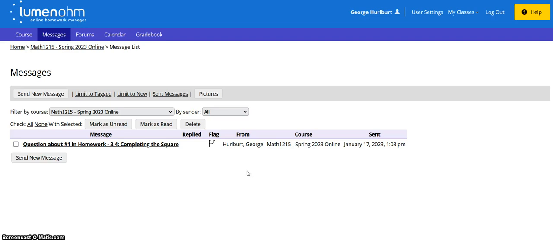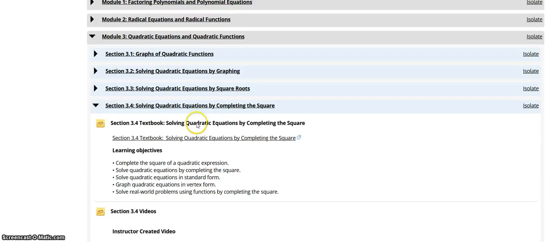That will send me an email. You can see it's popped it right into my messages. And I promise I will get back to you as soon as I can. Again, if you're sending during the day, I might be in class. In the evening, sometimes I have family things going on. But I promise you, I will get back to you soon. All right, so let's go back.